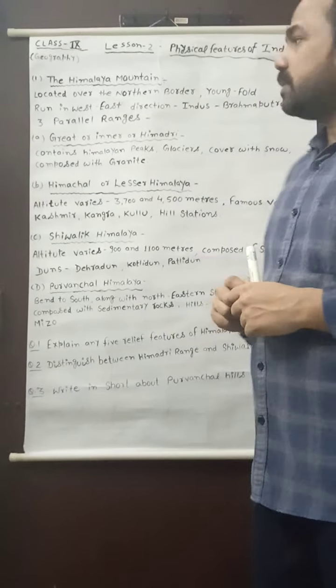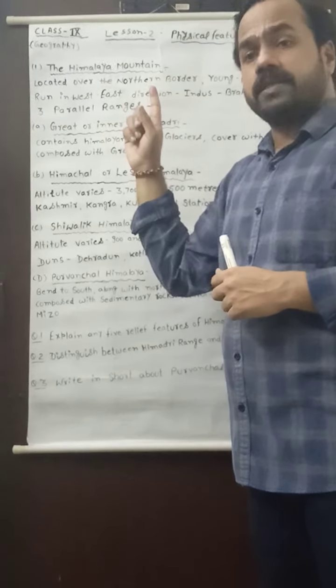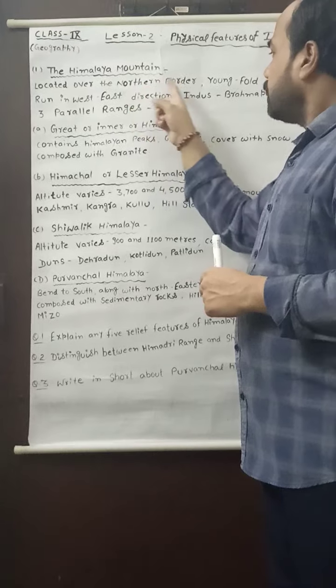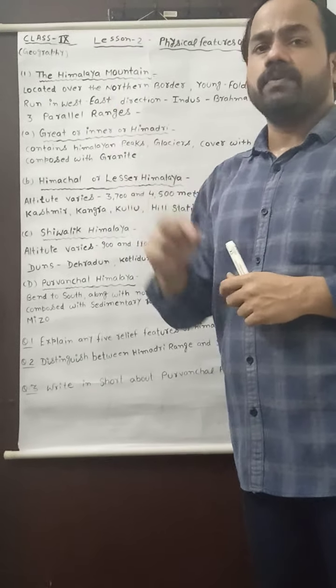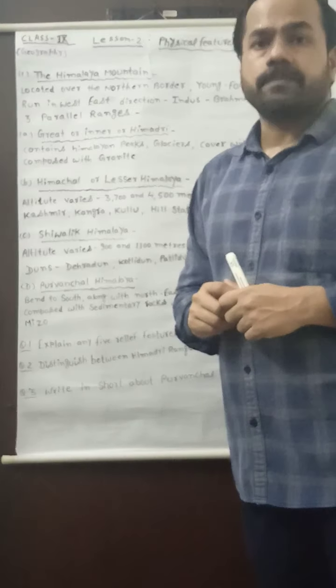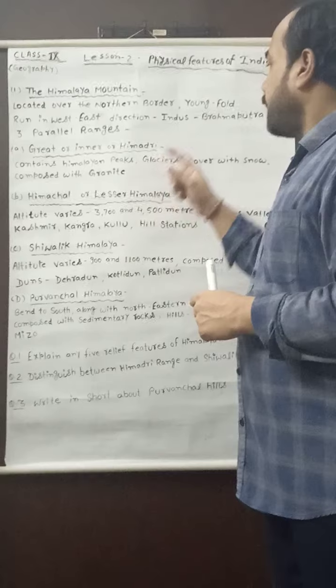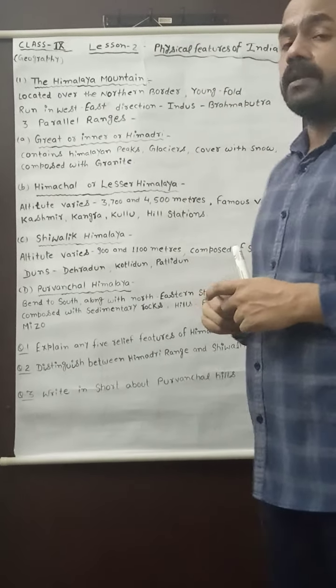Now you may see on this whiteboard, the Himalayan mountain is located over the northern border of India. Here you may see that Himalayan mountain is observed as young and fold mountain. Why young?